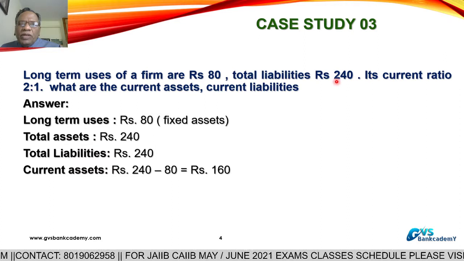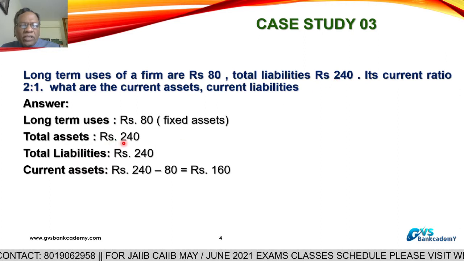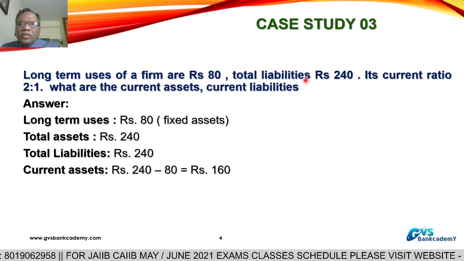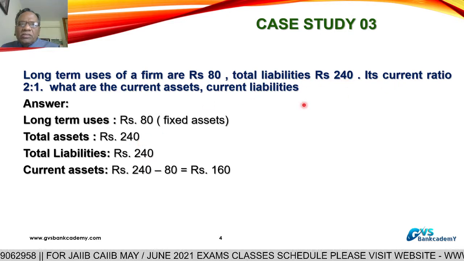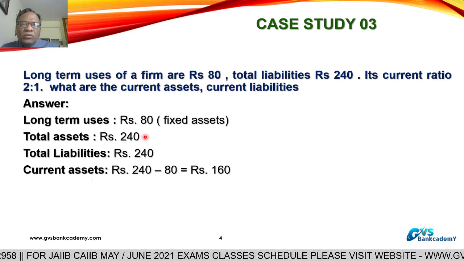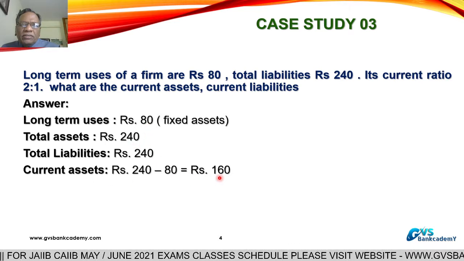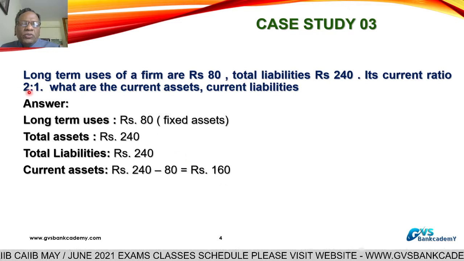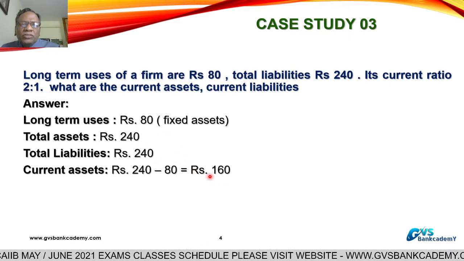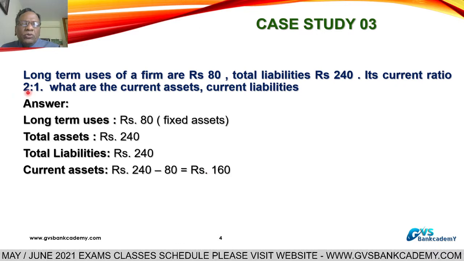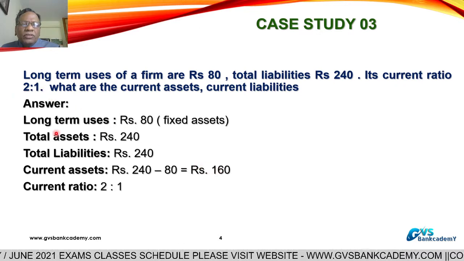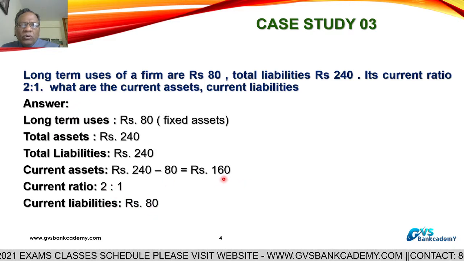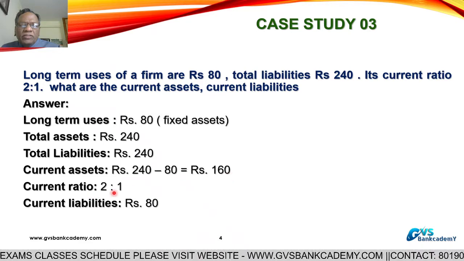Total liabilities 240 means, by the balance sheet equation, total assets are also equal to 240. Out of 240, we presume that there is no other non-current assets. So what are the current assets? 240 minus 80, current assets are 160. Current ratio 2:1, so 2 is equal to 160. 1 is equal to how much? Current liabilities 80. 2 is equal to 160, 1 is equal to 80.